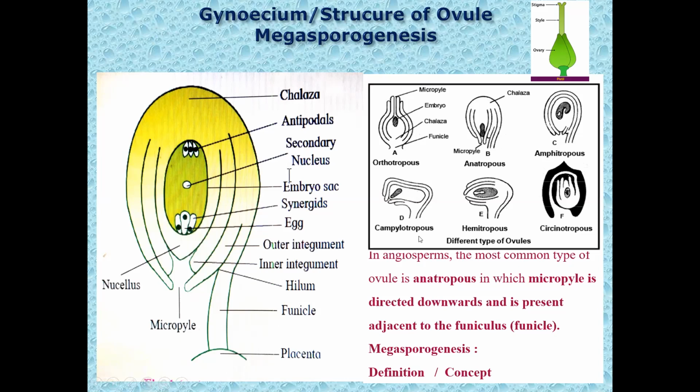That ovule type is called campylotropous. In case of hemitropous ovule, the ovule body is transversely placed. Ovule body itself is transverse. So automatically the embryo sac is also transverse, and the ovule body and the funicle are at right angles to each other.